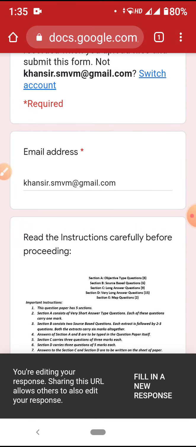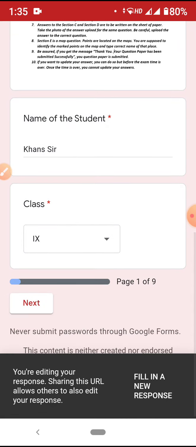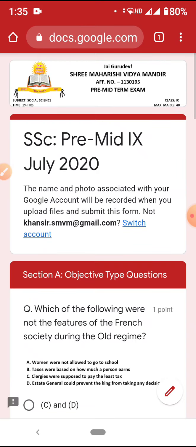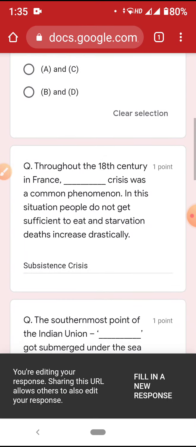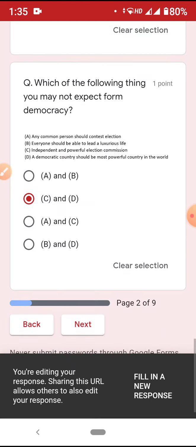See, my email address is already typed here. I must not change my email address. Do not change this email address at all, because it is already submitted. Everything is given. Now next. I will not change these answers. See, these are my saved answers. Don't change these answers because they are already done.